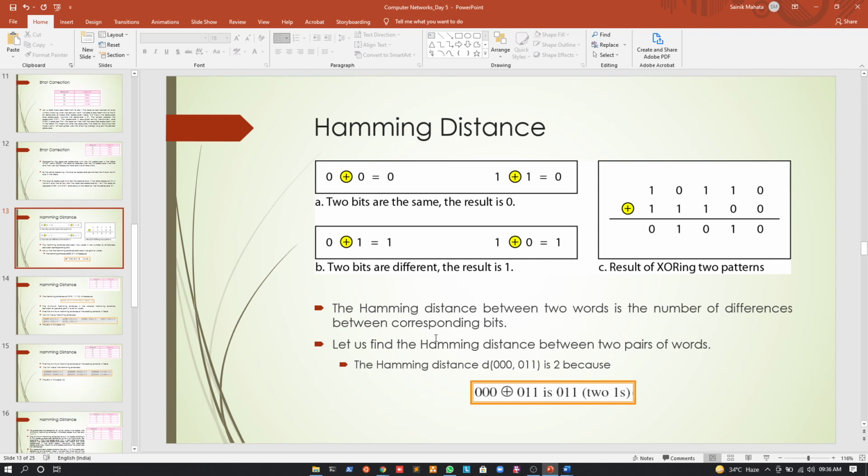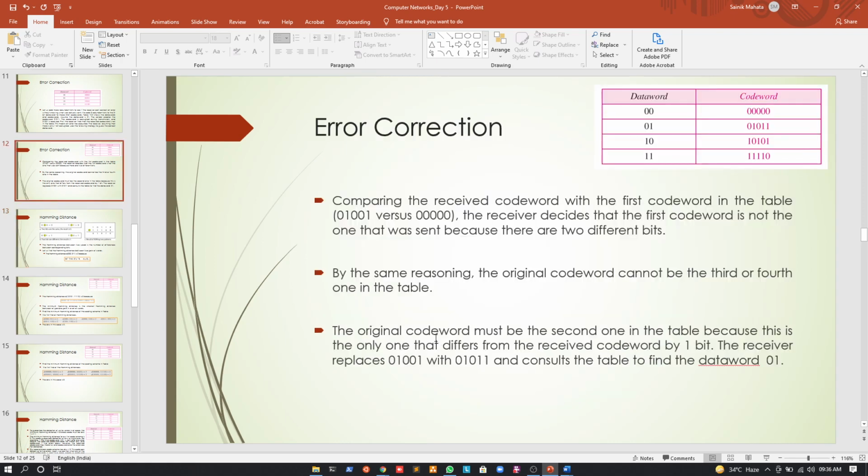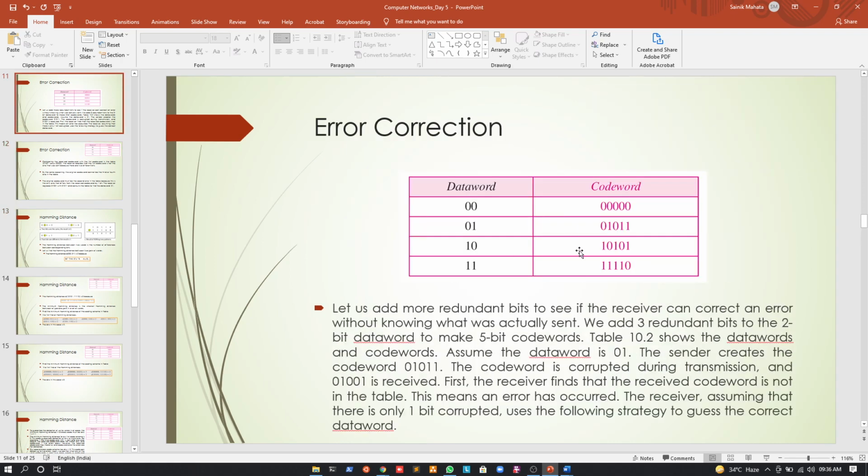Okay, so in the previous class, we started with the basics of error control, error detection, and error correction. We told you the types of errors: single bit errors, multiple bit errors, as well as burst errors. Also we have shown you some coding schemes. These tables are the coding schemes, and we can use them to detect the error, or to correct the error.